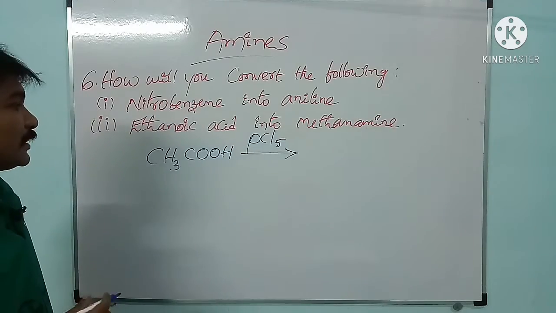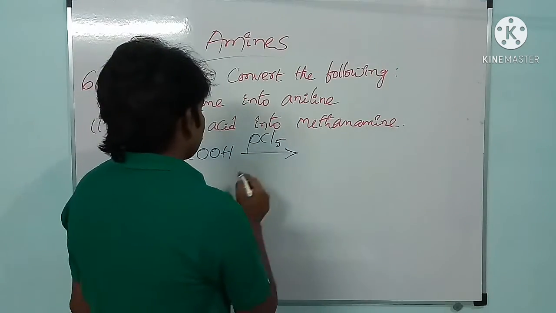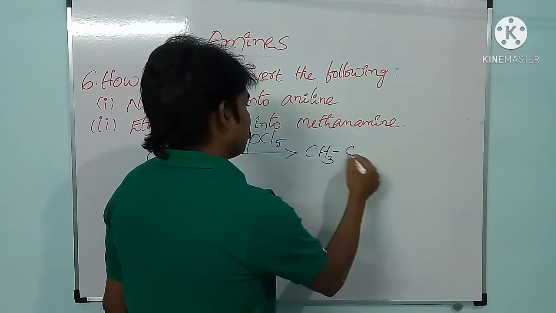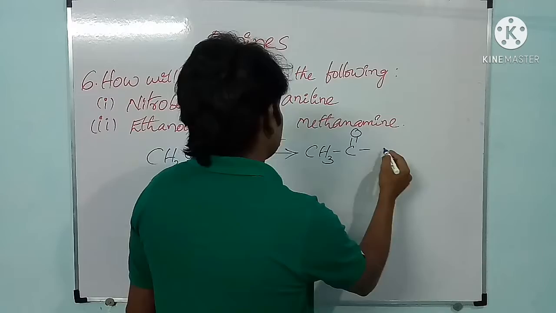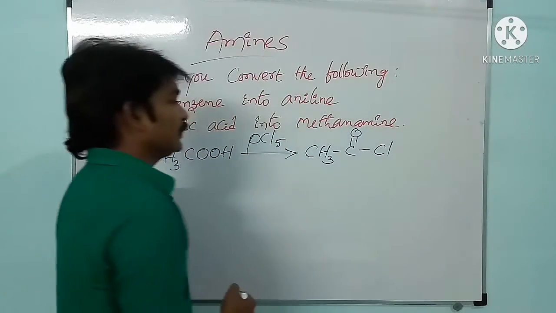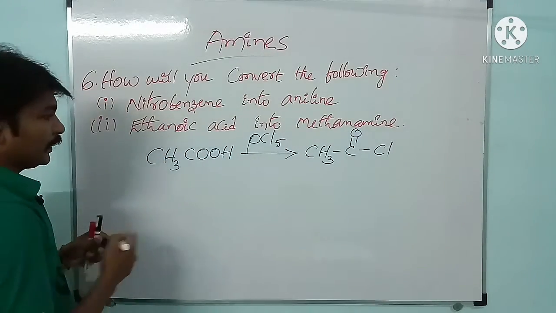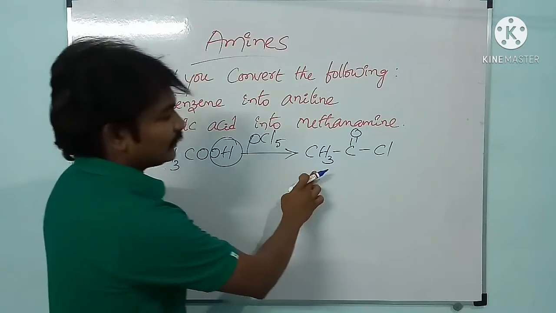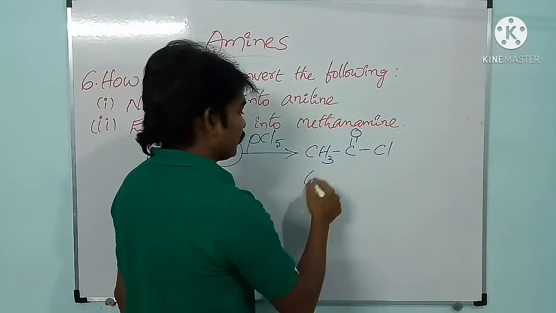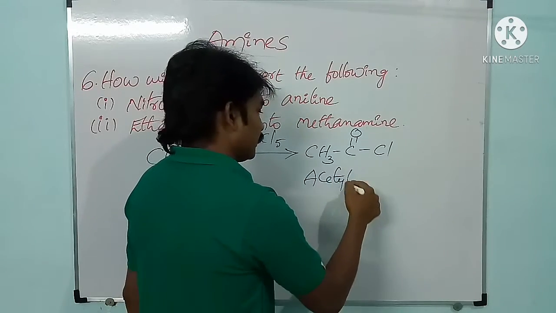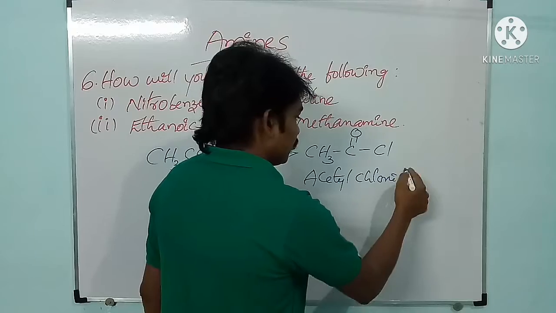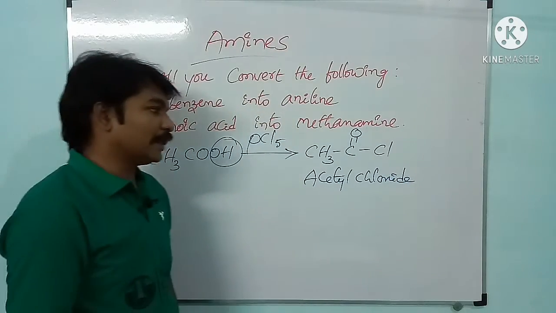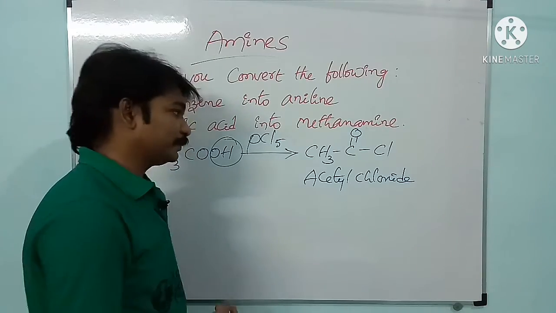On treating with phosphorus pentachloride, we will get CH3COCl. Here the OH is replaced with chlorine, and this CH3COCl is acetyl chloride.